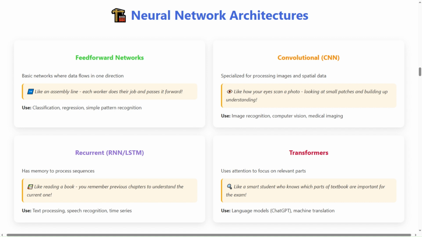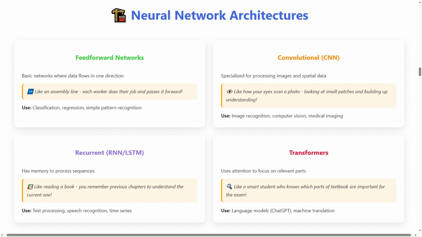Recurrent, or RNN, LSTM. Has memory to process sequences. Like reading a book, you remember previous chapters to understand the current one. Use includes text processing, speech recognition, and time series.